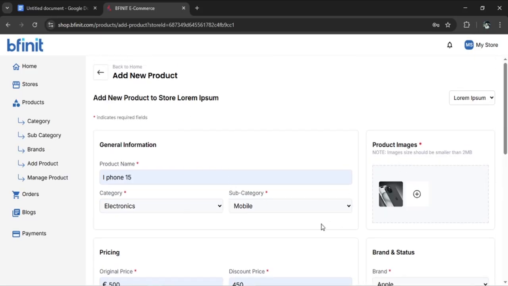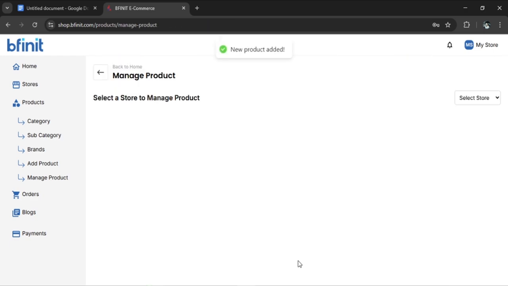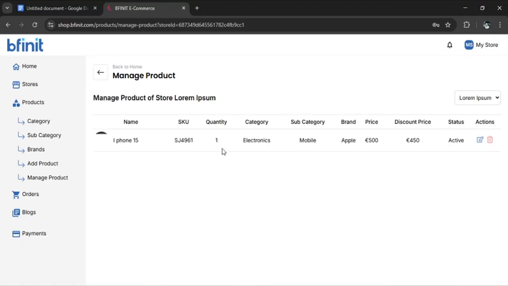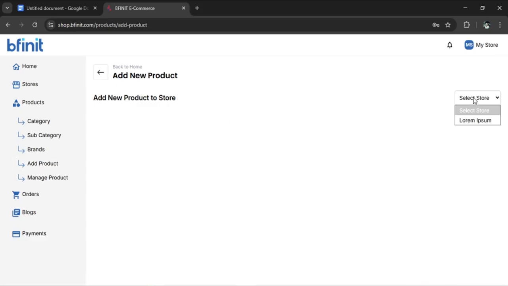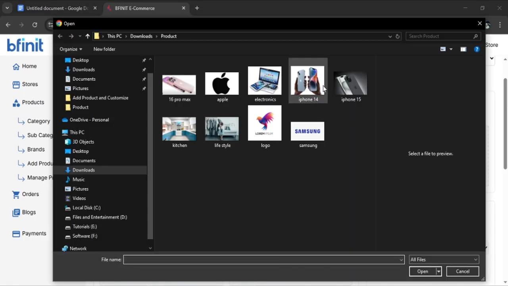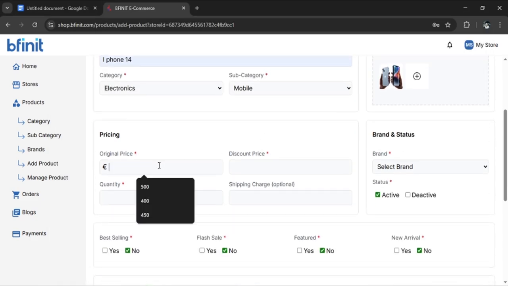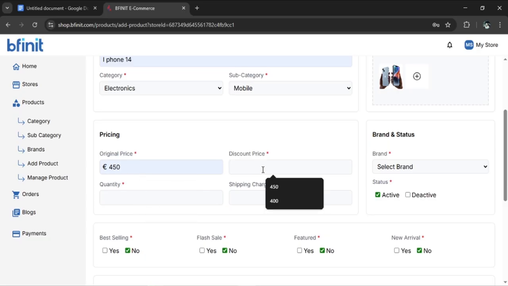Finished filling out all required fields and uploading the image, clicking the Add Product button. Look, we just added this product. Like we are adding another product here, by thoroughly providing all the necessary details in the same comprehensive manner as we did for the initial product creation.